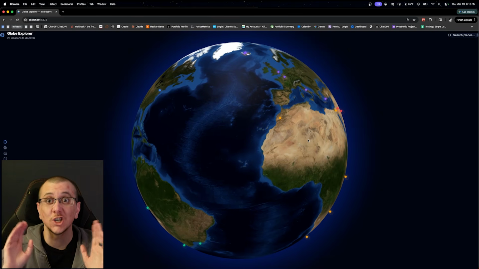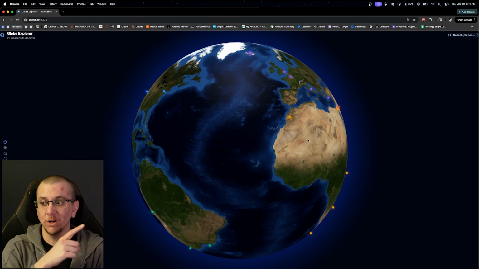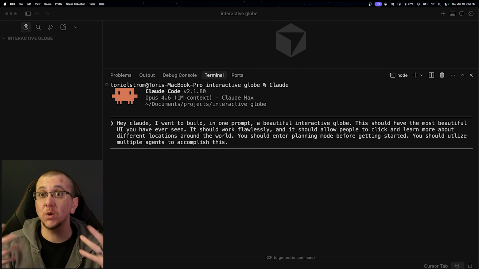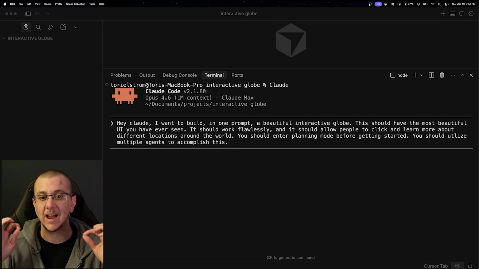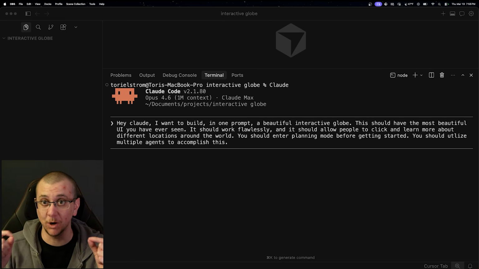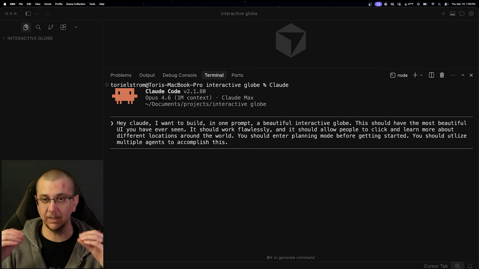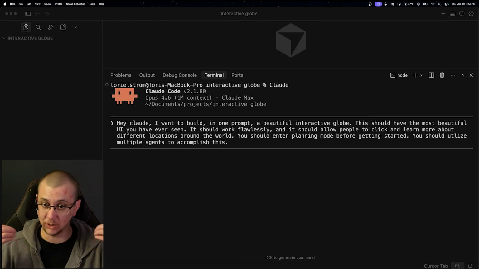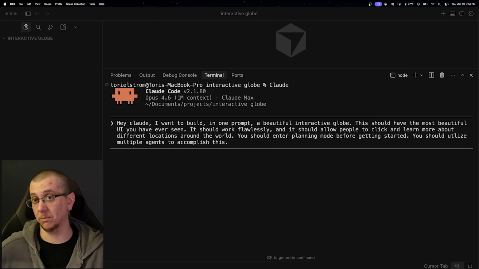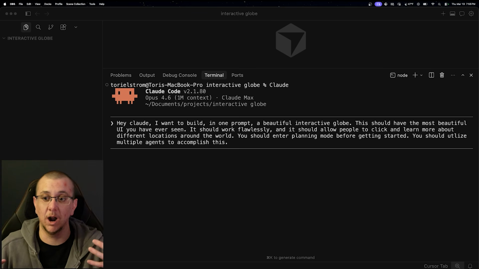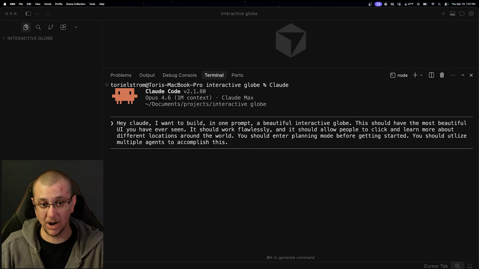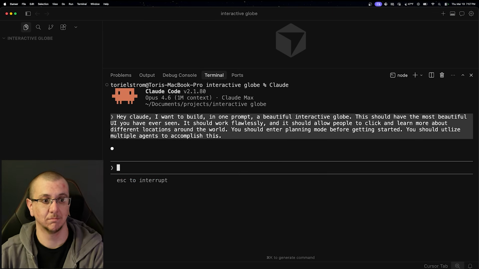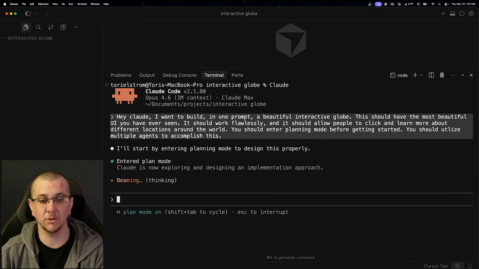All right, so we are going to one-shot prompt this globe using Claude Code. I've already written the prompt, and what's important here is obviously the prompt itself, but I have asked Claude to, one, enter planning mode, because that allows it to deeply discover what it needs to do and plan out the entire process, which allows it to actually do this in one prompt. And two, I tell it to utilize multiple agents, which allows it to scaffold this entire project, again in one prompt. Okay, so it does say I'll start by entering planning mode to design this properly.